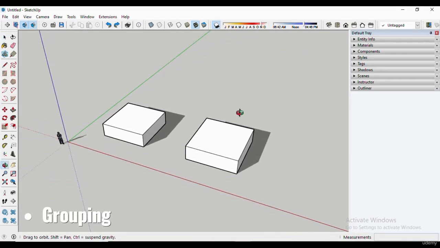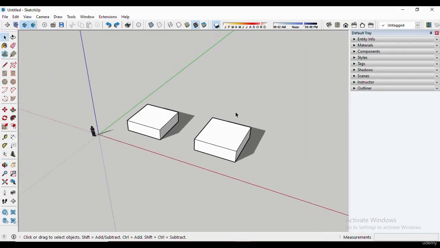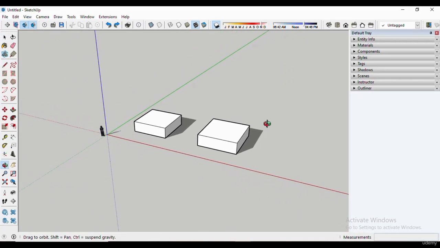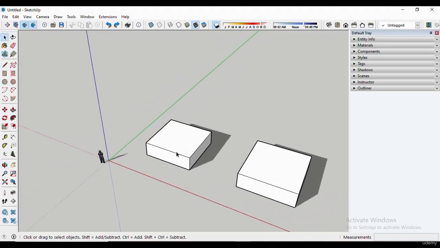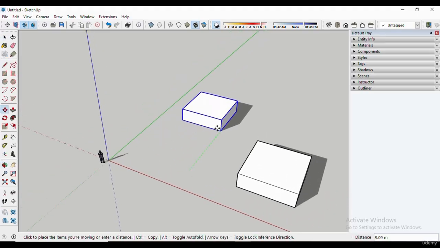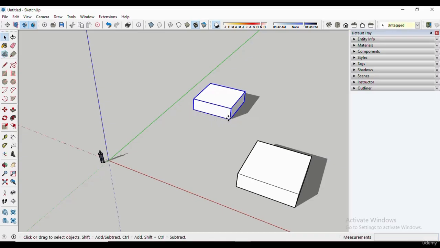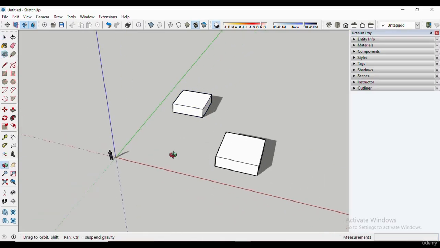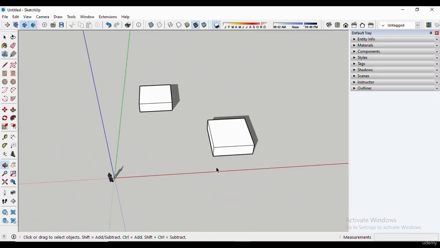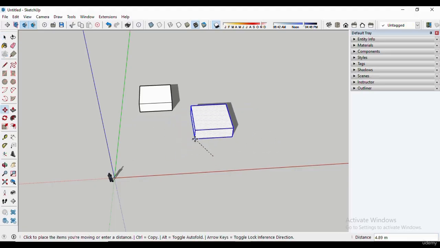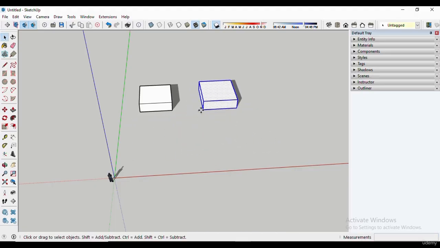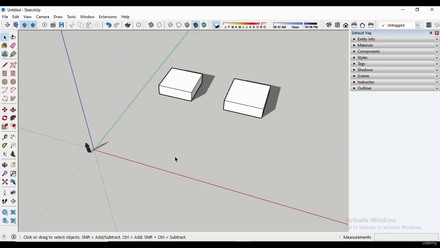So let's talk about grouping. The reason why grouping is important is that moving things after placing it or designing it becomes easier. Thus, you don't need to select the whole object continuously in order to move it. Let's quickly look at the example.